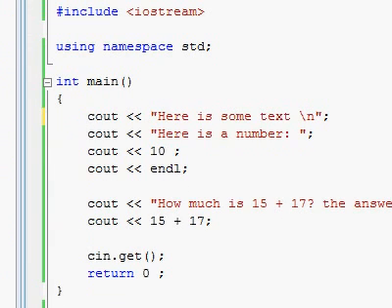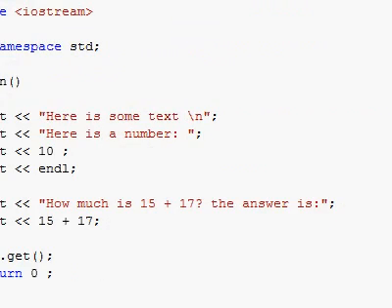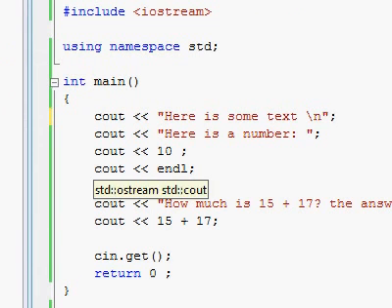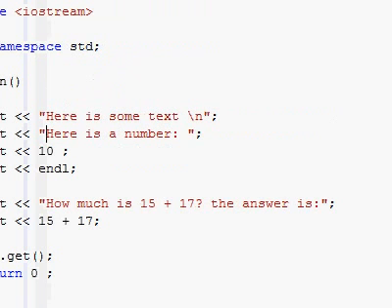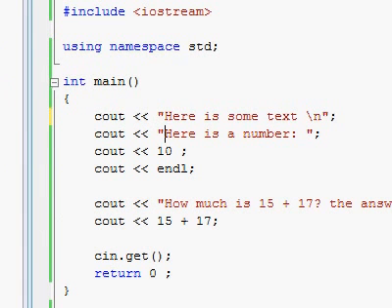Now, then we printed "here is a number", and we are printing over here 10. The funny thing is that 10 over here is outside of quotes. Now you might have thought that everything has to be in quotes, but the truth is that if you just want to put out plain regular text, then just put it all in quotes. But there are more things which you could output, not only just plain old text.